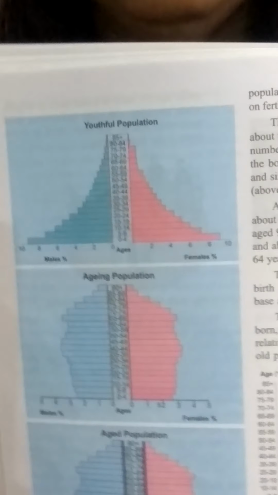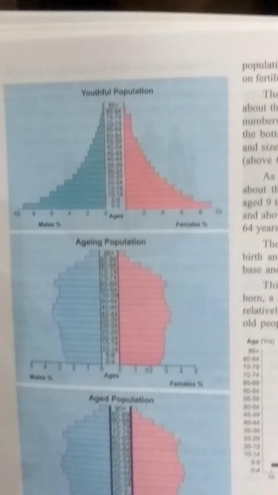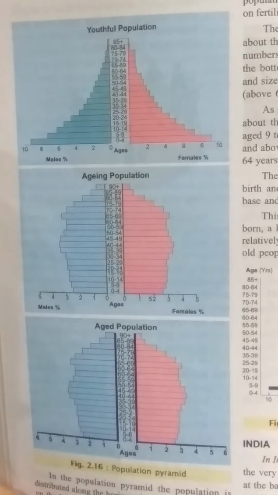So it also includes the gender. Gender means male and female, how many males are working and how many females are working. So that is a population pyramid. If you see here, the left side is male and the right side is female. The ages are also mentioned. So it explains the ratio of men and women and also the age of the working population of the country. If the working population in the country is larger, naturally they will contribute more to the development of the country.